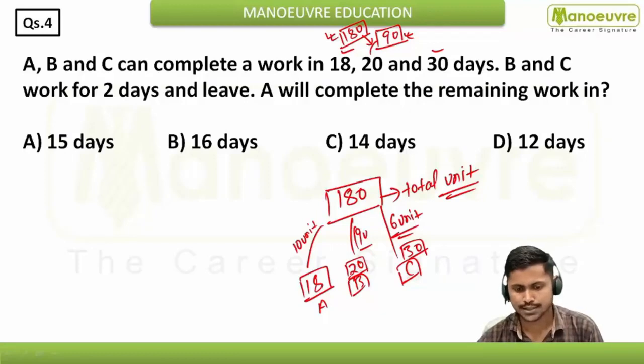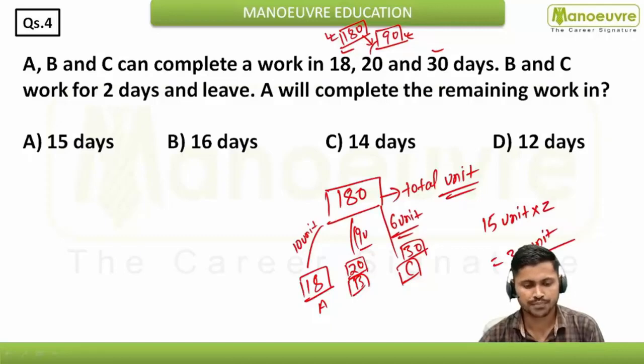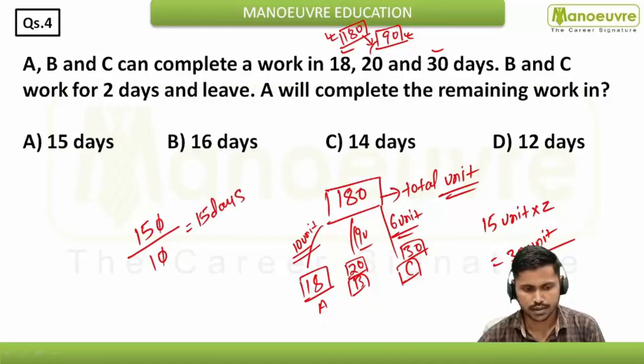Now B and C are working together for 2 days, so here you have to add these two values. So 9 plus 6, that is 15 units they will do in 1 day. So for 2 days they will do simultaneously 30 units, right? Remaining units will be nothing but, you can say, 150. And if A does that 150, in 1 day it is doing 10 units, so for 150 units it will take 15 days. So your answer will be nothing but this 15 days.